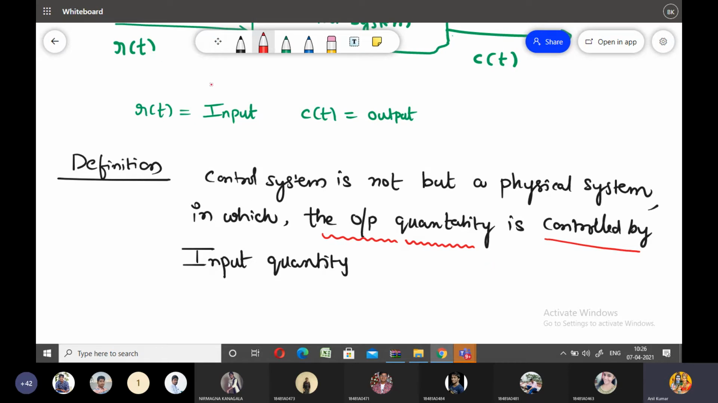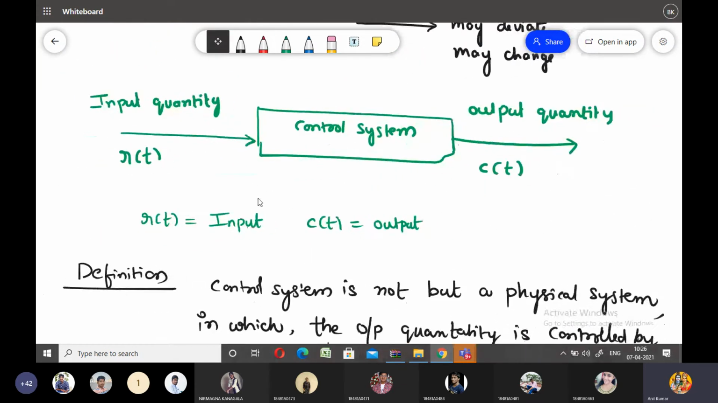Okay, so all of you please consider this one as an input. Here I need to control the C of t. What is the C of t here? C of t is nothing but output. So here I need to control this output signal. Simply by changing or varying the input quantity R of t, I can control the output signal C of t. So here the definition is clear.